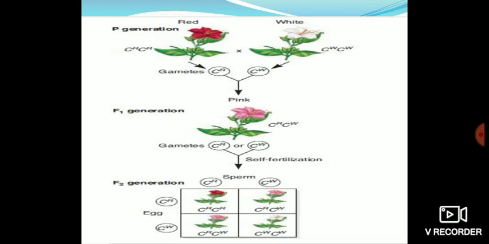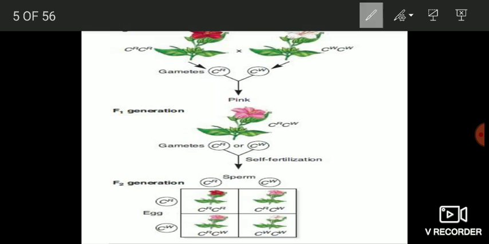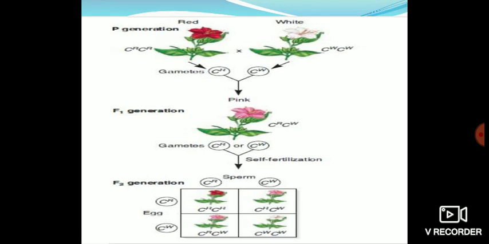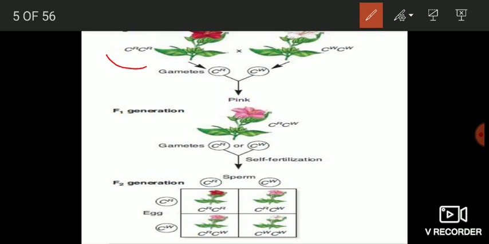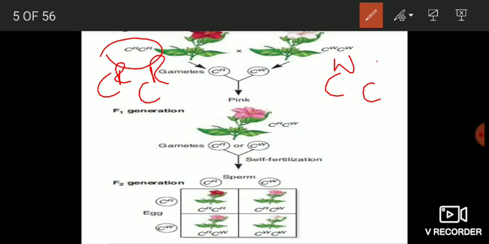Now let us look at the cross between red and white flowered varieties of the 4 o'clock plant. Here you can see this is the red colored parent, and this is the parent with white flowers. This is represented by CR CR, and this is represented by CW and CW.